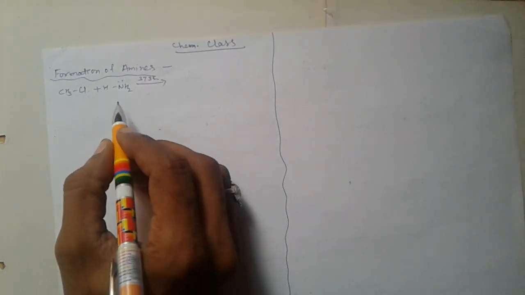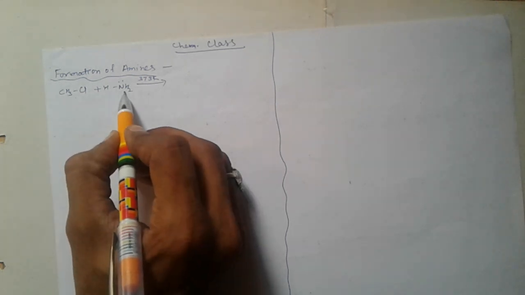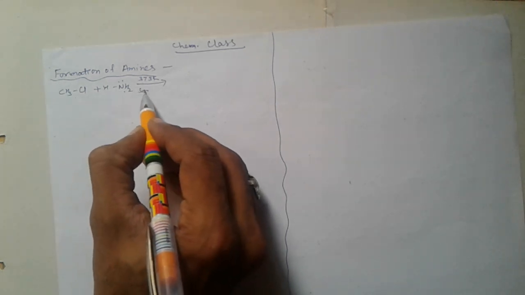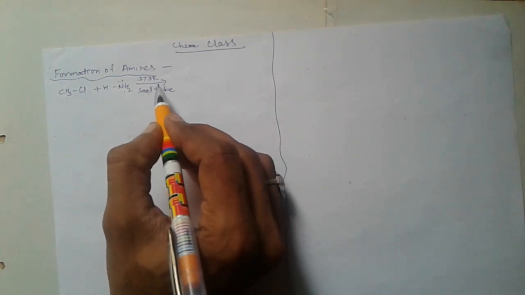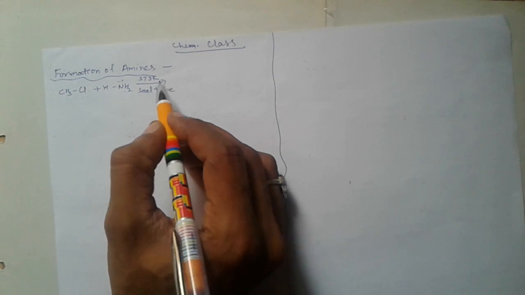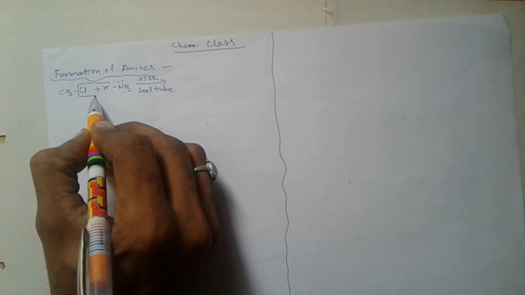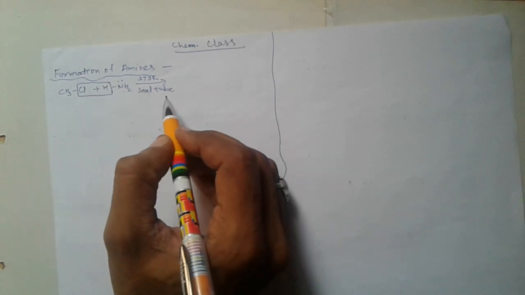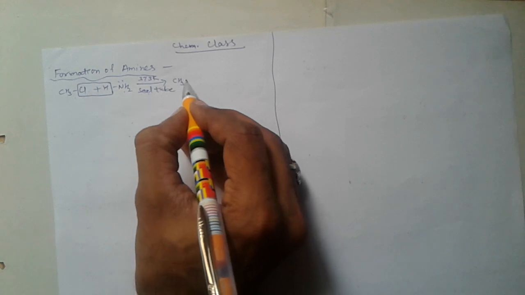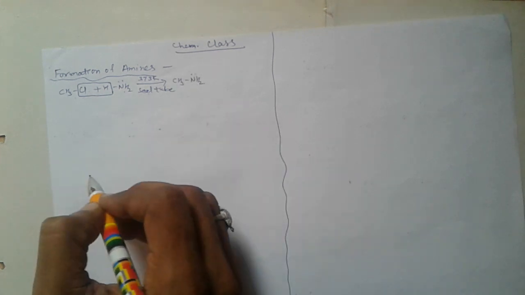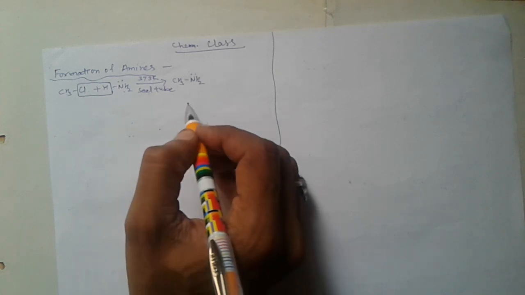I repeat, when haloalkane is heated with alcoholic ammonia solution in a sealed tube at 373 Kelvin temperature and high pressure, after alkylation of ammonia, meaning a hydrogen atom of the ammonia molecule is replaced by an alkyl group, then we get the formation of 1 degree amine, meaning methyl amine.